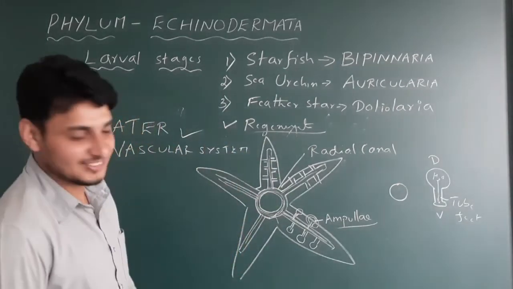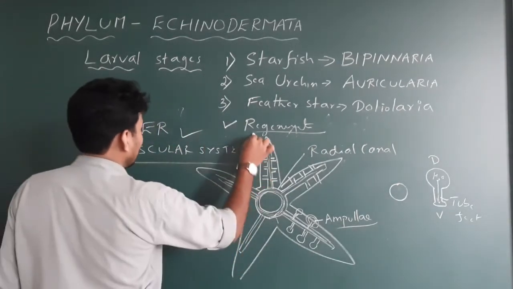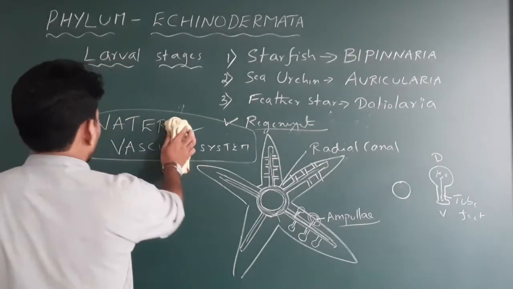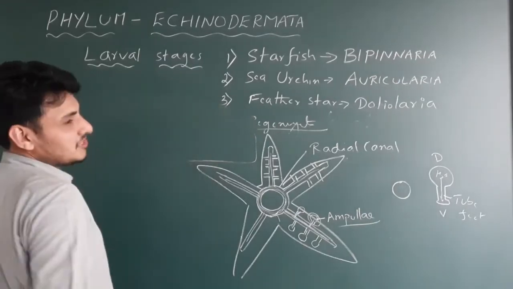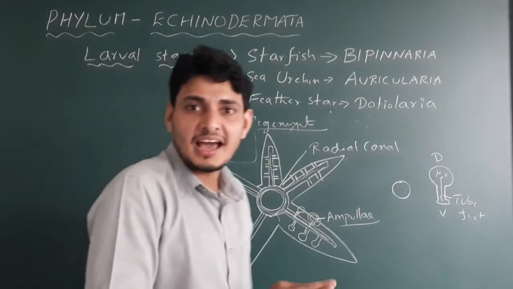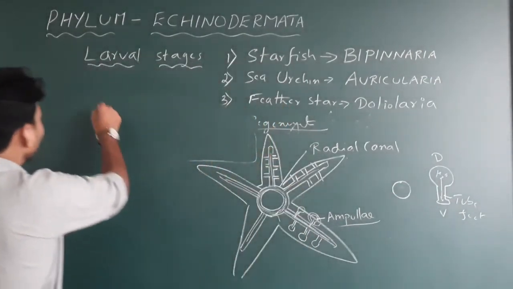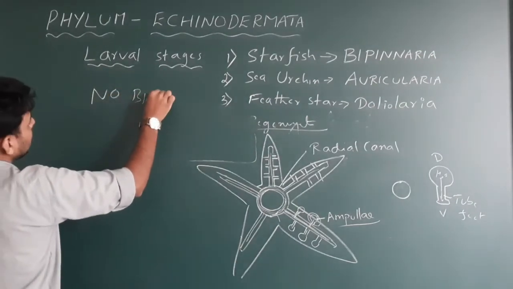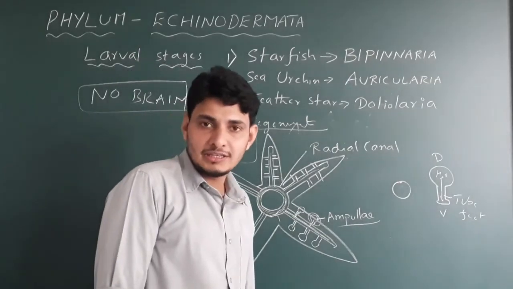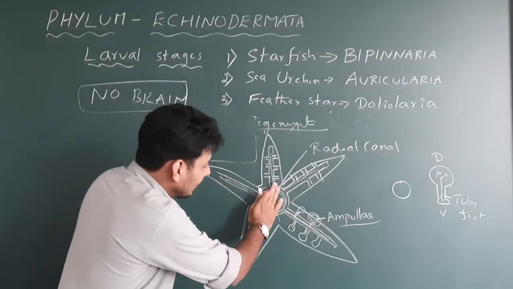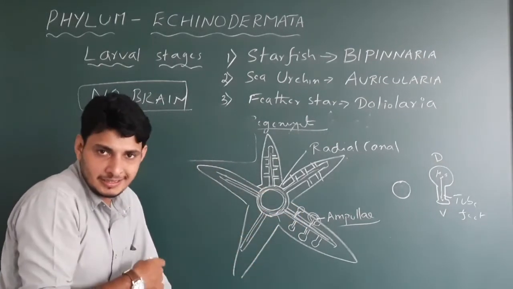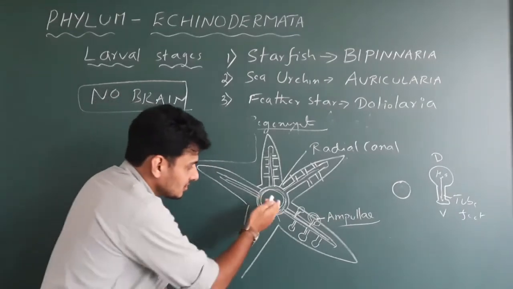Done. Starfish. Okay. So the next important characteristic of the phylum Echinodermata. Let me just erase it. Brain or nervous system. Actually, in the phylum Echinodermata, whatever organism you see, it doesn't have a brain. Note this point. No brain in Echinodermata. Then what do they have for their sensory function? So we take this itself. This is the radial ring, which is helpful in the movement of the water that builds up the water vascular system inside the starfish.